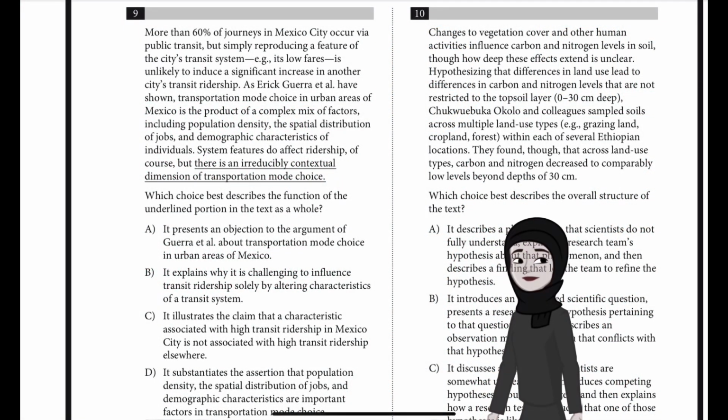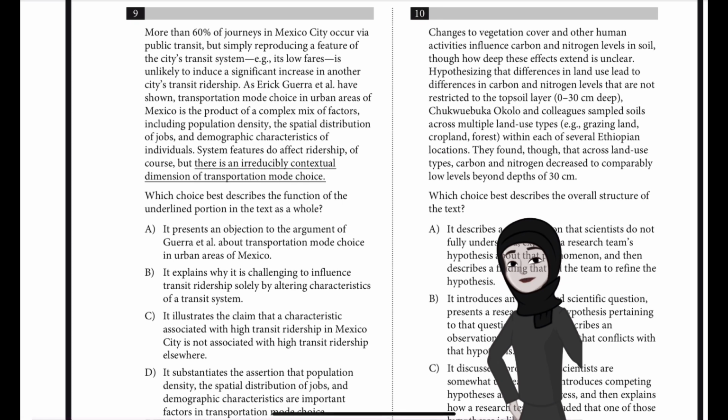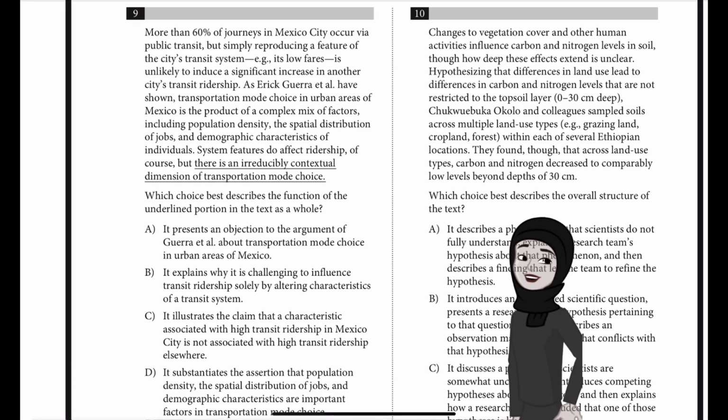Let us move on to question number 9, Module 1, Reading and Writing section of Practice Test 5. More than 60% of journeys in Mexico City occur via public transit, but simply reproducing a feature of the city's transit system, for example its low fares, is unlikely to induce a significant increase in another city's transit ridership.